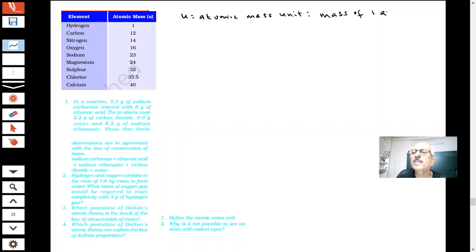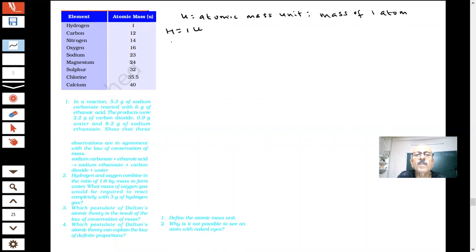Whenever U is there, it is the mass of one atom. The mass of one atom of hydrogen is 1, so hydrogen is 1 U. U is a very small number in grams. We will tell you later what the value of one atomic mass unit is. This is equal to 1/12 the mass of the carbon 12 isotope, which has now been determined experimentally.